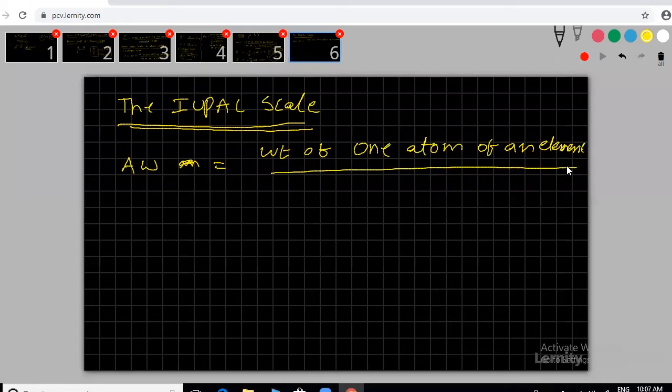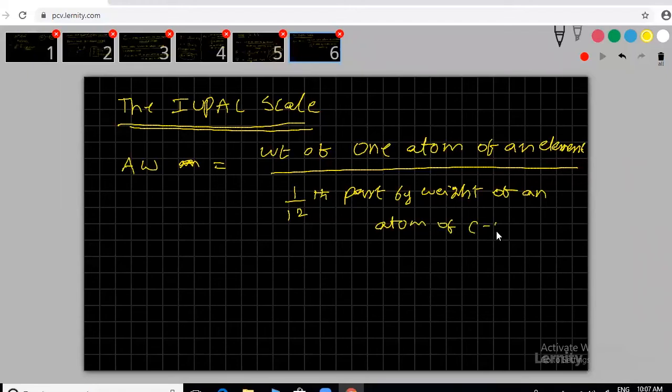Weight of one atom of an element by 1/12. Previously oxygen, now carbon, the 1/12 part. Or if you know, you can write directly: by the weight of an atom of C12 isotope.